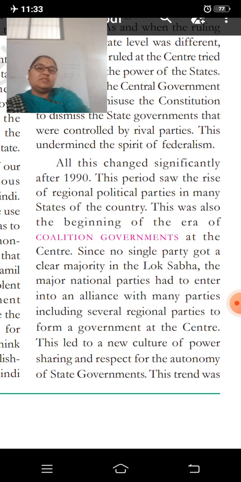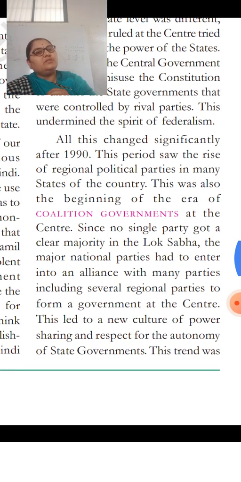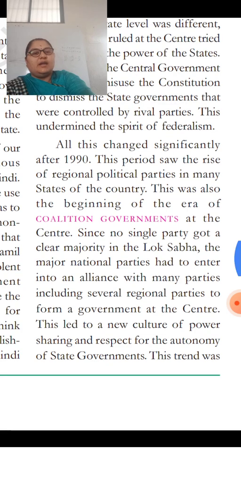Regional parties means parties that were formed within the states. For example, in Karnataka we have the JDS, right? Janata Dal, it is of our Karnataka only. Local leaders are there, local regional people are there. Like this the parties got started.